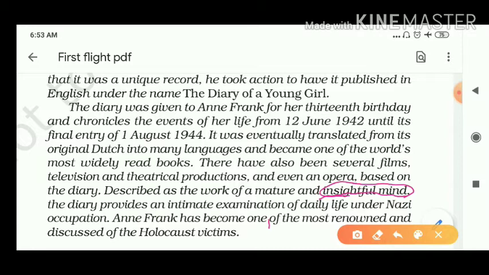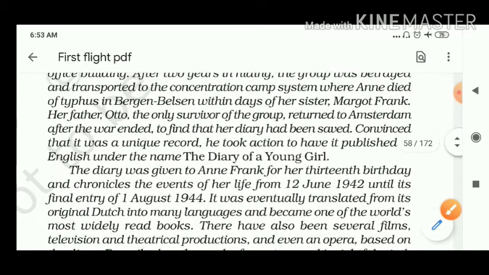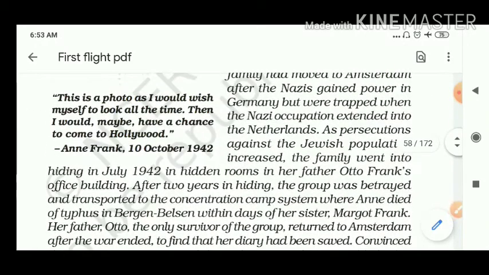Holocaust victim means those who were Jewish and what they faced during the Second World War, and what they faced against the Nazi movement. That is given over here in this way. We have completed the introduction.